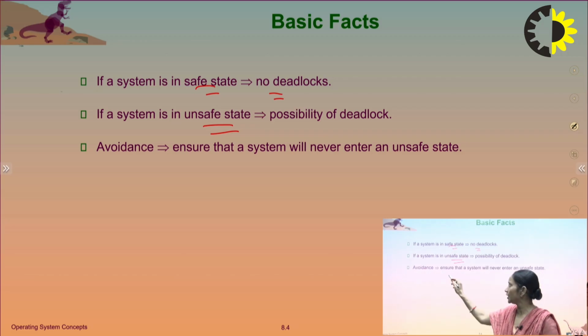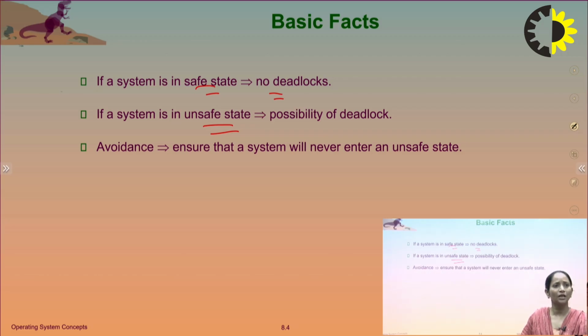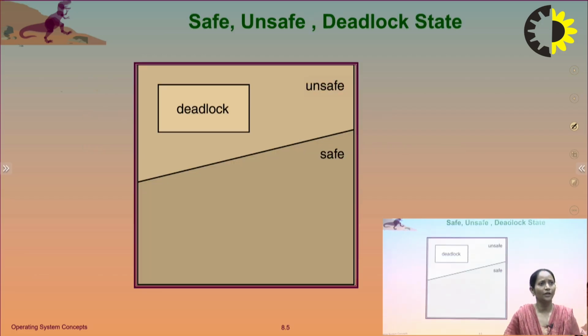Avoidance ensures that a system will never enter an unsafe state. So we can correlate safe, unsafe and deadlock states: if it is an unsafe state, then there is a possibility of deadlock, and if it is a safe state, then there is no deadlock.